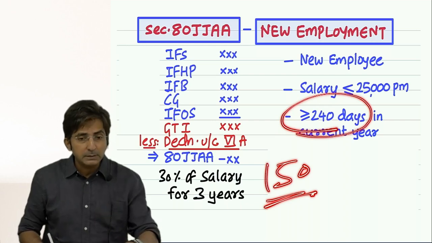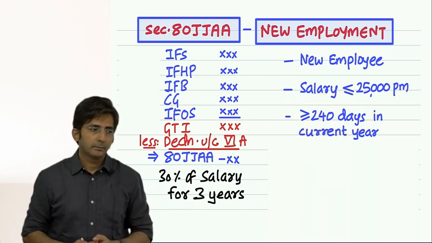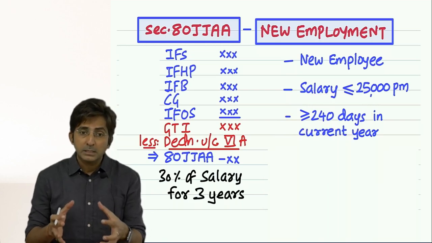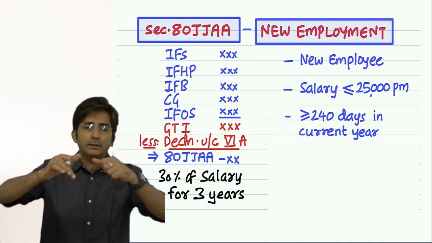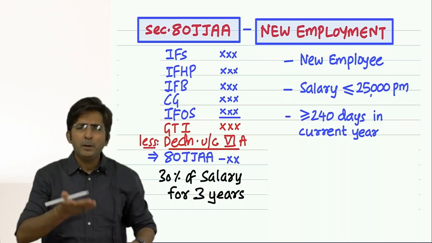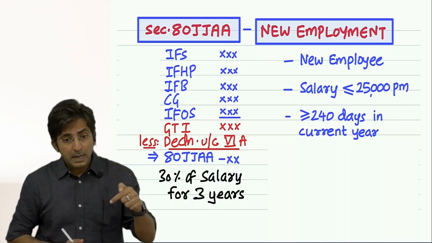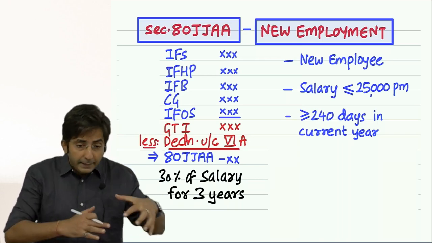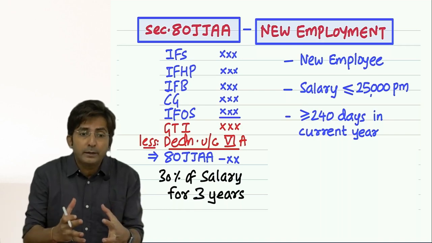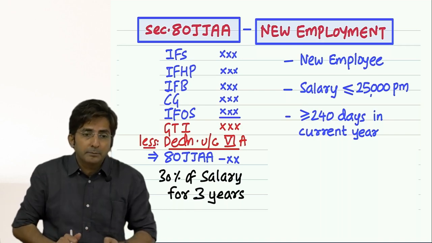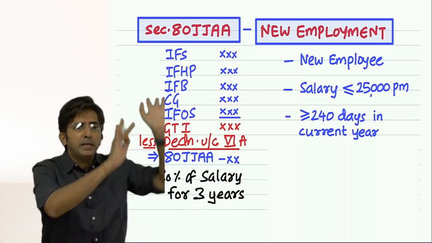Because their business is little seasonal. They require staff at a particular season only. Who? People who manufacture footwear, leather products, apparel. In their business, the need of employee comes at a particular time. We don't need them at the beginning of the year.